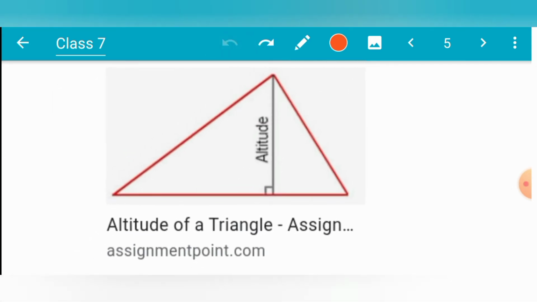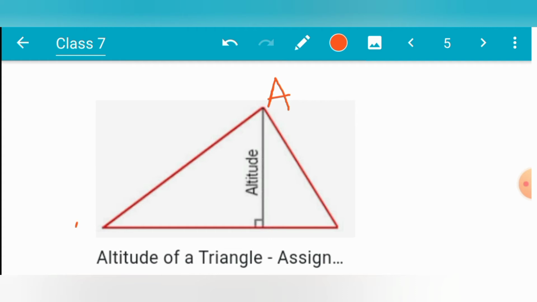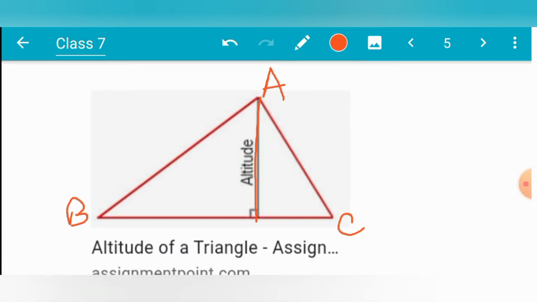What is an altitude? An altitude is the line drawn perpendicular to the opposite side from the vertex. Say the name of this triangle is ABC. From A, one perpendicular is drawn on the opposite side BC, from the vertex. That perpendicular line is known as the altitude. Say AD. Now here AD is the altitude on side BC.